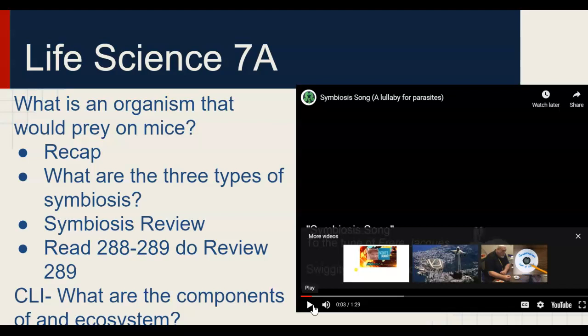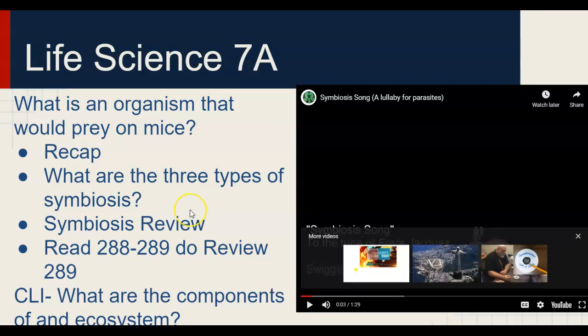Your warm-up question of the day: what is an organism that would prey on mice? Organisms that would prey on mice could be cats, hawks, owls, foxes, snakes, things like that. I've even read where large bass will catch mice swimming in the lakes and streams.